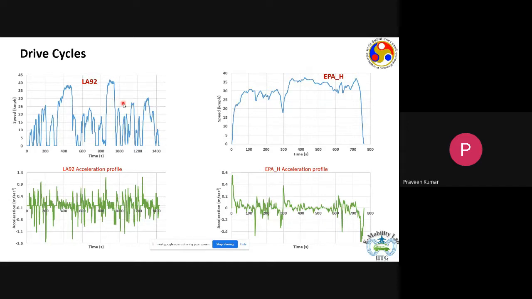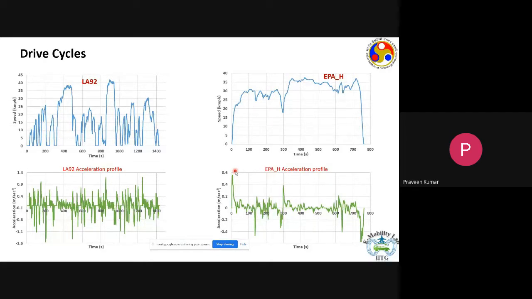The speed keeps changing very dynamically, so it's a very dynamic drive cycle. In the acceleration profile, you see the acceleration would be around 1.2 or 1.3 meters per second squared for the LA drive cycle, whereas once you are in rural conditions, the acceleration won't be very steep.